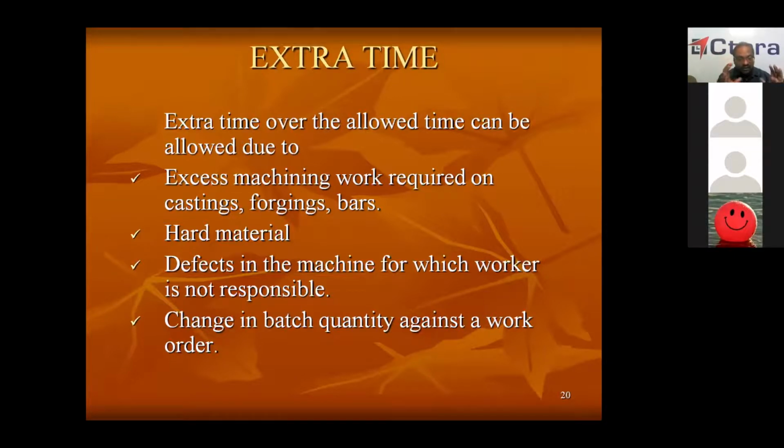Batch quantity. When you are conducting a time study, you have conducted the time study for a particular batch of 100 work pieces. So suddenly you are asked to make only 50 work pieces. You conducted the time study for 100. Based on that time, a 50 batch may not work out, because you have conducted the time study for the complete batch. So when the batch changes, the timings may not suit. So at that time also you need to give some extra time.